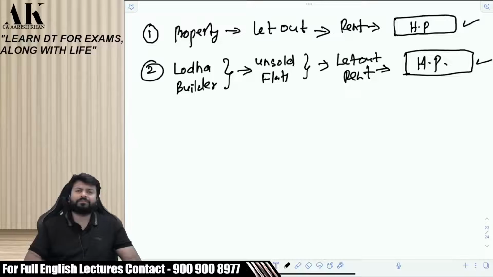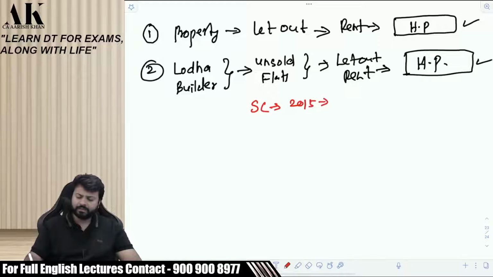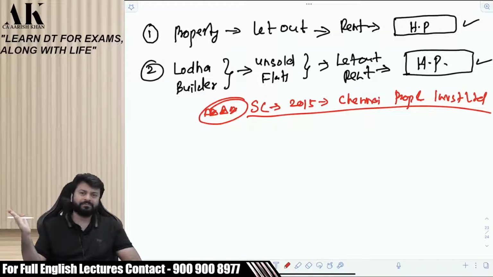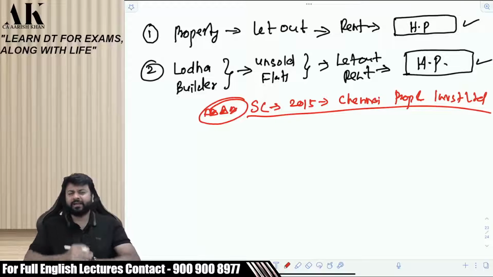Classification is a very, very, very big problem under the income tax law. Let me give you another example. There was a Supreme Court judgment in 2015 in the case of Chennai Properties and Investment Limited. What has happened in this particular case? A very important case law for exams. A similar judgment also came in 2016 in the case of Rayala Corporation. Both of them say the same thing. I am telling you the facts of the case.